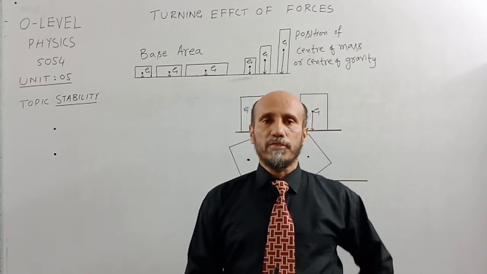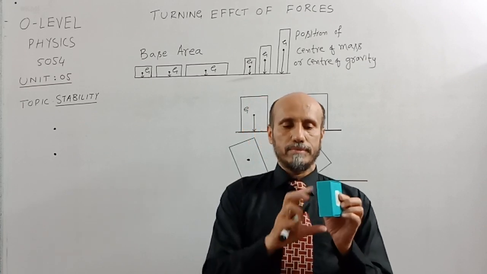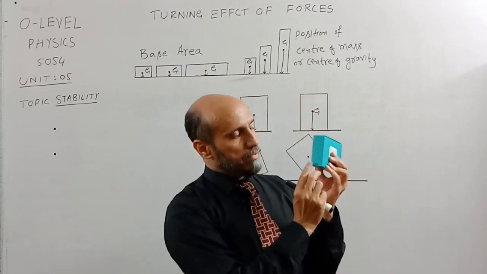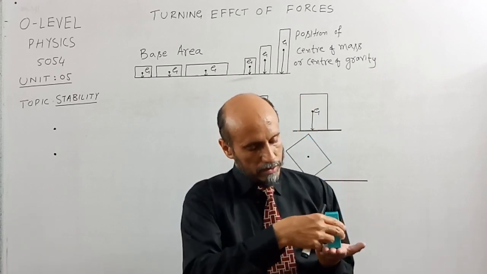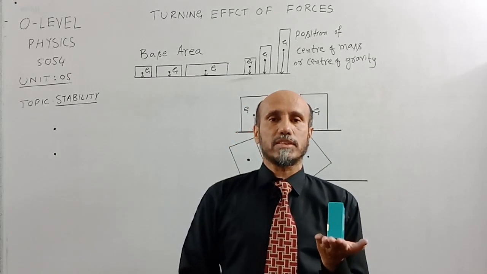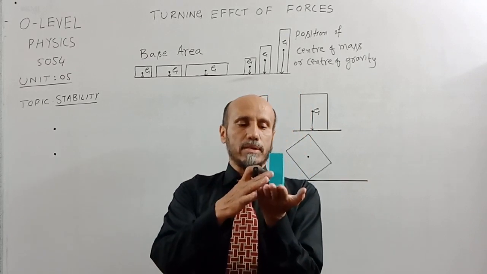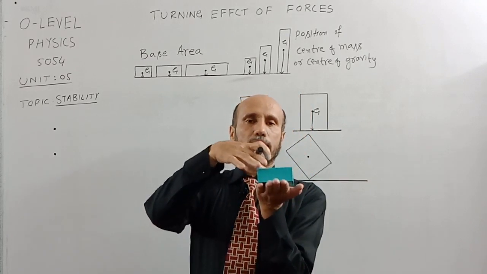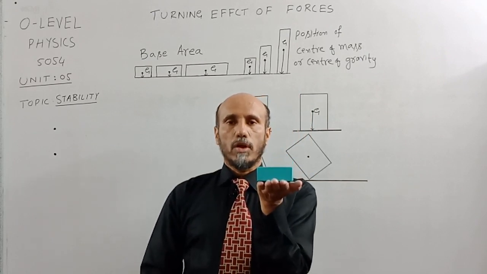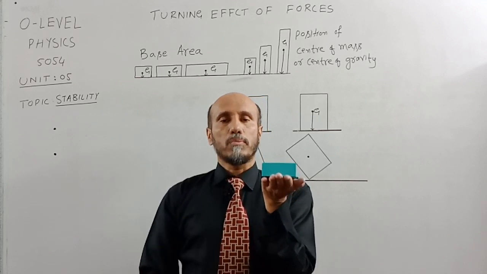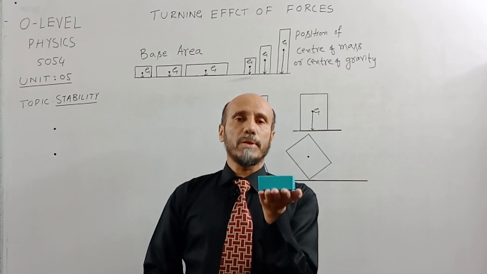For example, if I am having this box with me, now this area which is in contact with earth is the lesser area, so it will be less stable as compared to if I am going to place the box like this. Now in this case, the more area will be in contact with the earth and stability will be more.